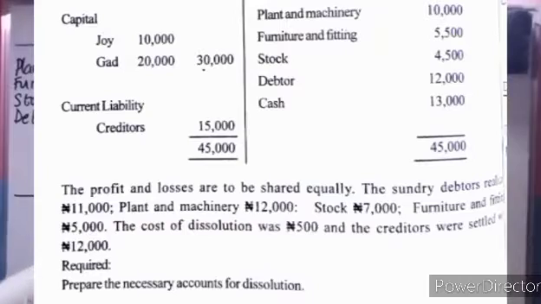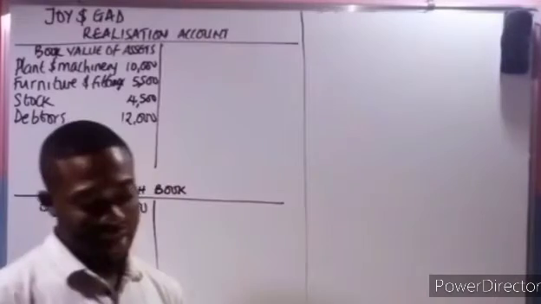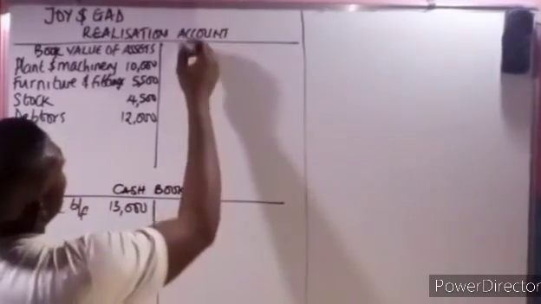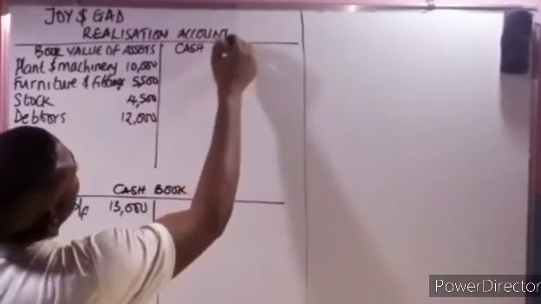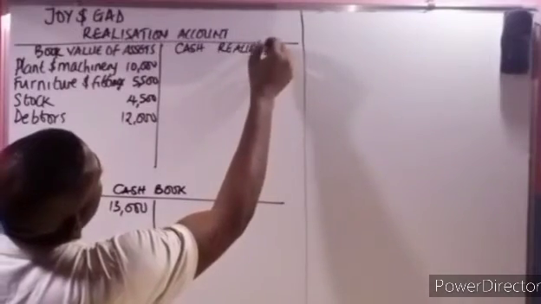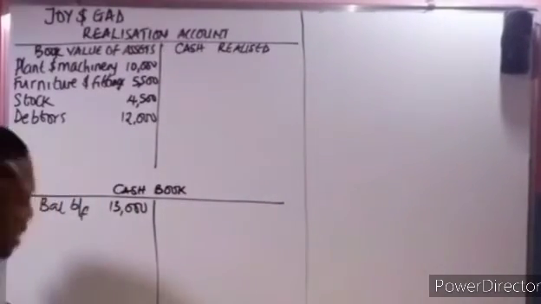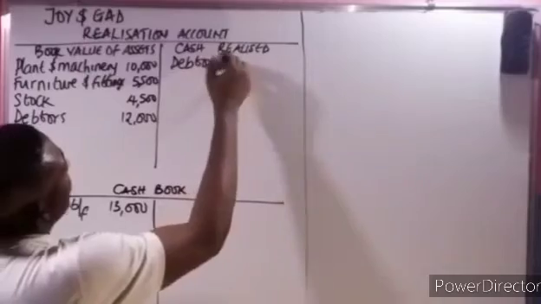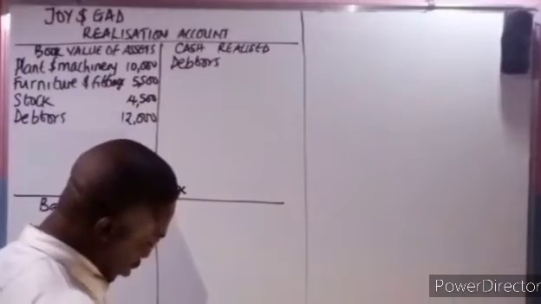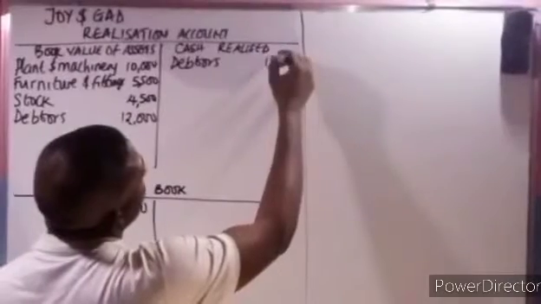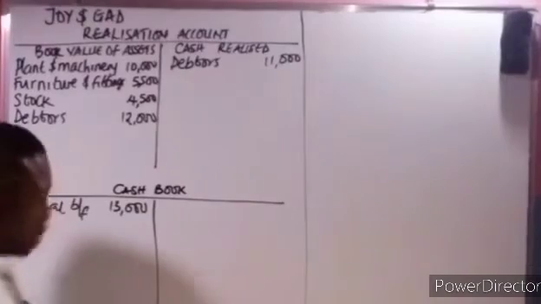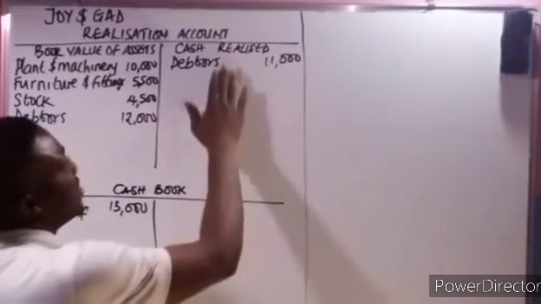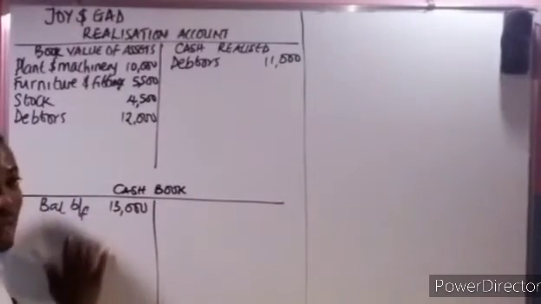Now they said the sundry debtors realized. Now let's write down the cash that was realized. So we'll say here, cash realized. The first one there is debtors. So write debtors. Debtors is how much? 11,000. So the corresponding entry, remember I said when cash is realized, you credit the realization account and you debit the cash book.